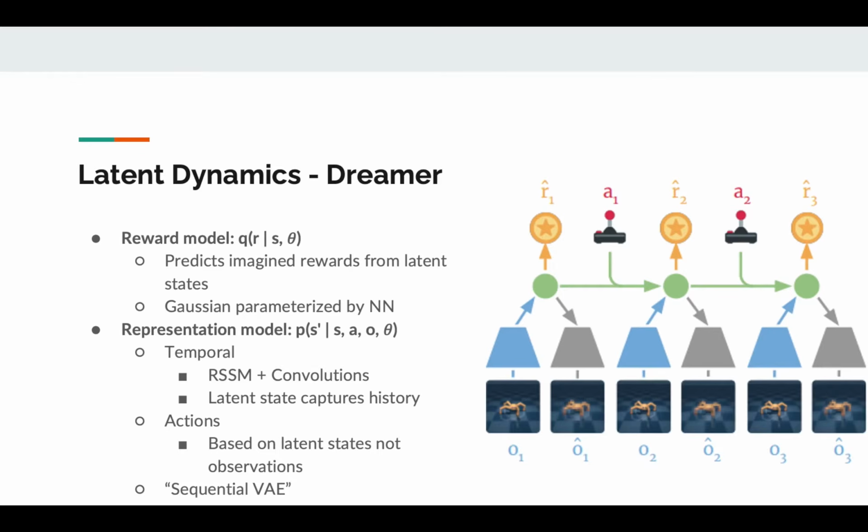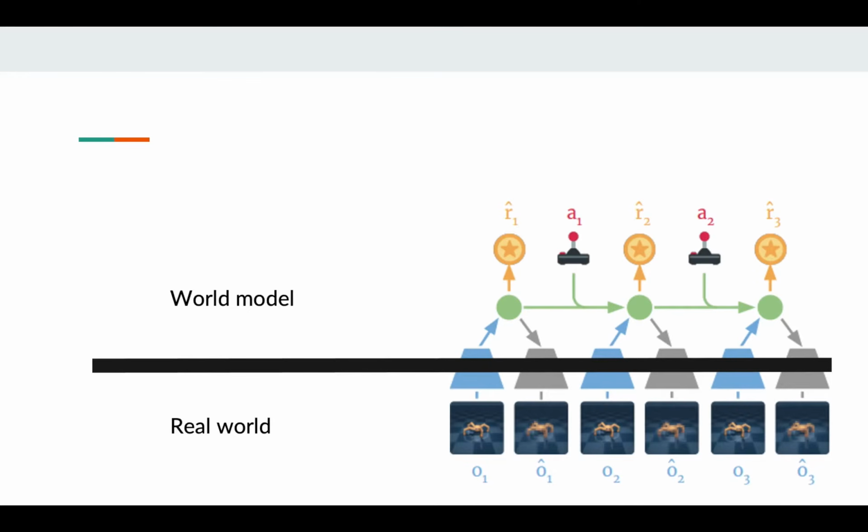So in the previous slide, we considered our latent dynamics as just a single time step, and we had something that resembled a VAE. And so when we bring back the temporal dimension, we now have something that can be thought of as a sequential VAE. And just to really drive the point home, there's a clear divide between what the agent experiences in the real world and the agent's latent representation of the real world. The latent representation can be thought of as the agent's world model of the real world.